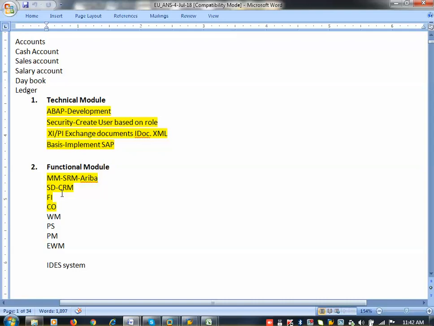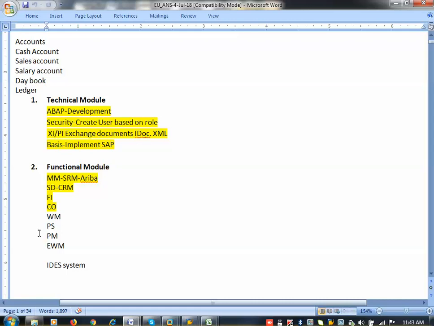Now I am coming to functional modules. I have already explained about that. Individual departments like administration department, finance department, purchase department, sales department, production department, shipping department, warehouse department, R&D department, HR department can be called modules in SAP. So there are around 40 to 45 modules available, including technical modules and reporting modules.